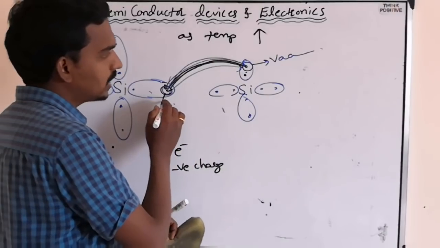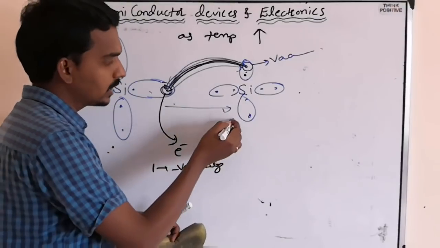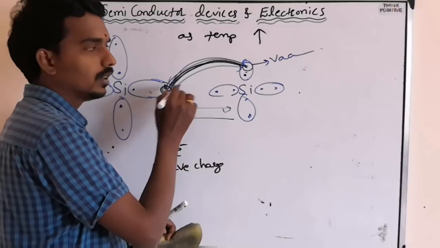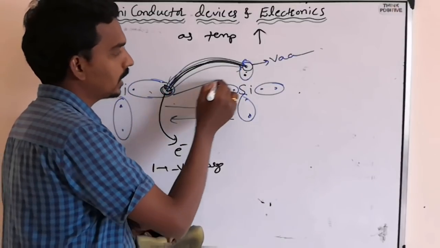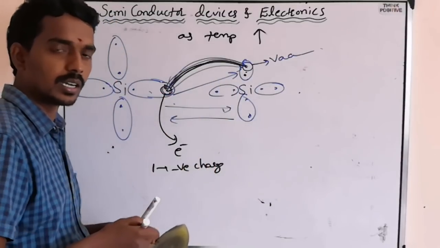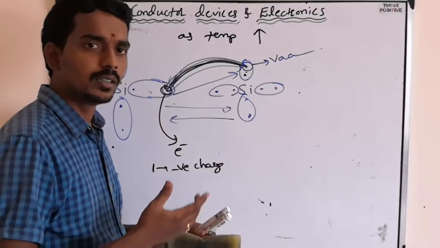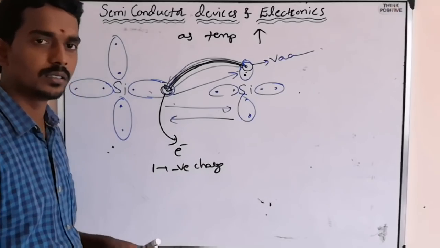When the electron is moving this way, the current is in this way. Right? But when the electron is moving in this way, the current is in this way, opposite. Current always flows in the opposite direction of the motion of electrons.